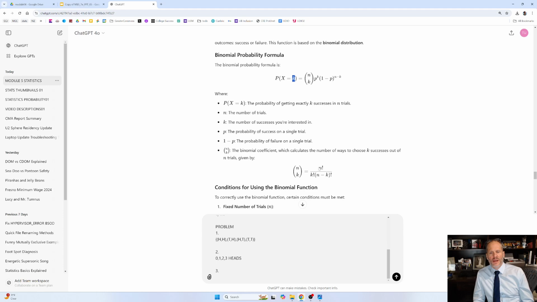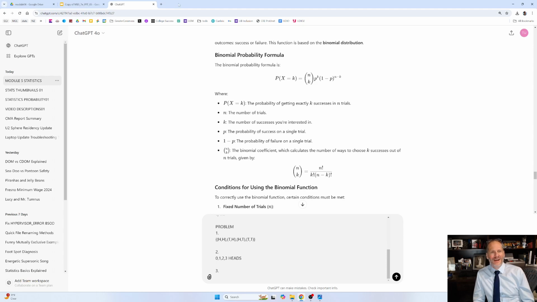So this is 6 divided by 2, which is 3, times 0.5, the probability for each flip, to the power of 2. So 3 times 0.25 is 0.75, which is 3/4. And then we're going to have 1 minus p, and 1 minus 0.5 is going to be 0.5. So 0.75 times 0.5.